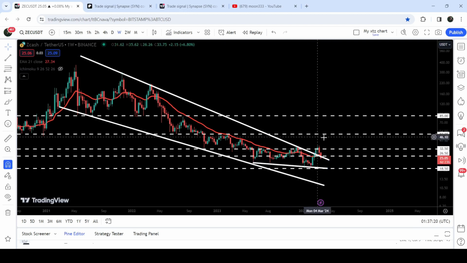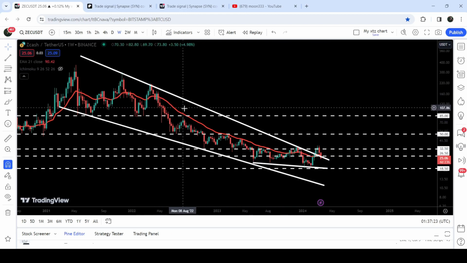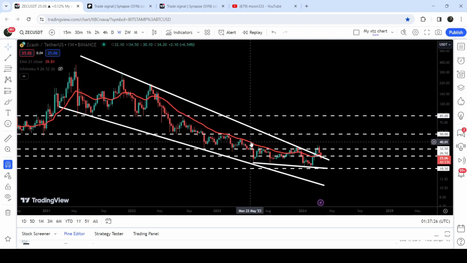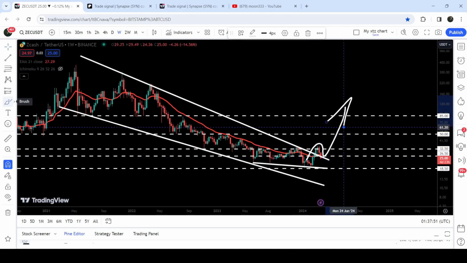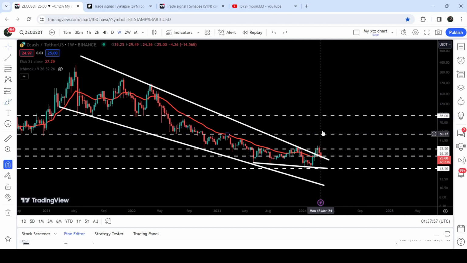finally the price line has broken out the resistance of the wedge, and it has also broken out this quite long-term resistance of EMA 21, the 21 exponential moving average that was previously breaking as a resistance. And now you can see that it is retesting the previous resistance of EMA 21 and this resistance of the wedge as a support. Now we need to watch out for the weekly candlestick closing. If we have a closing above these two levels, then there will be a probability that after this retest, the price line may start the next move to the upside, and then it may also try to break out the next resistance levels as well.